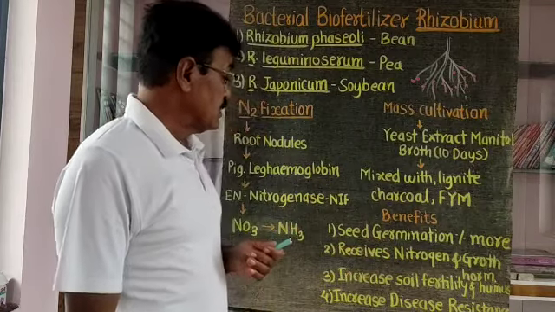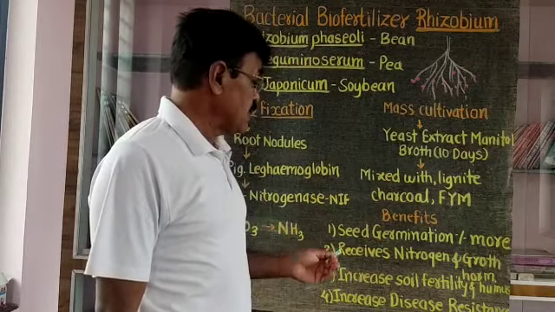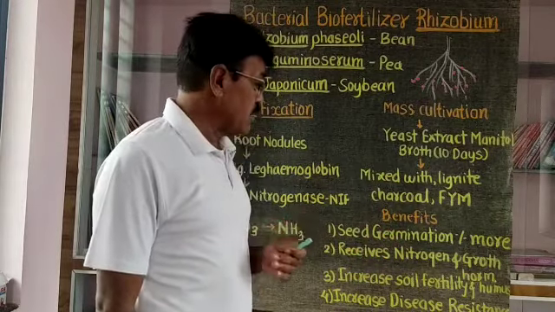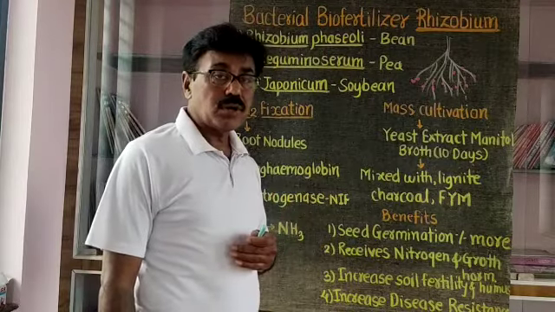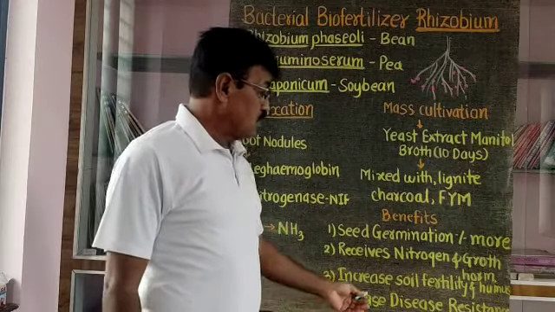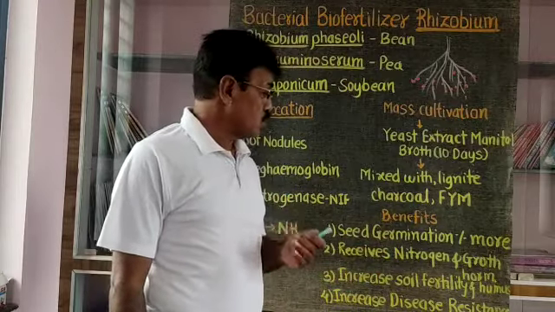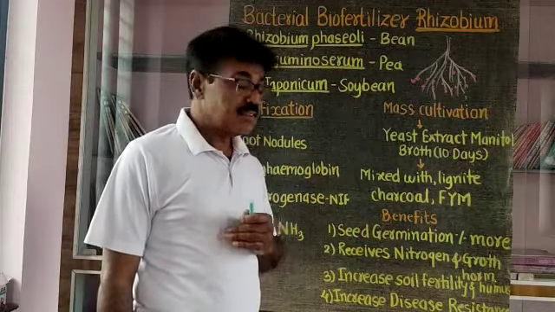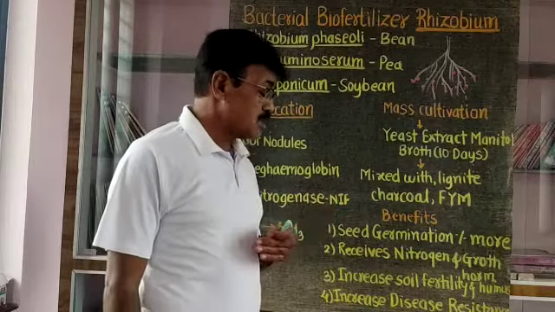This seed treatment is responsible for increasing the soil fertility at the same time, and also for the increase in the hormonal percentage in the soil. Then this biofertilizer treatment to the seeds is also responsible for increasing disease resistance in the plants which are cultivated in the field, and also for more yield.